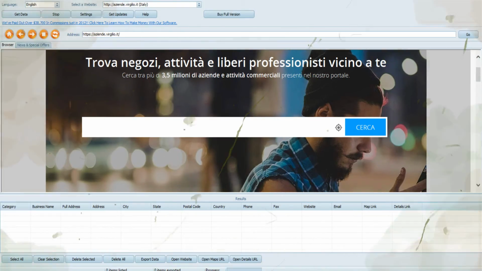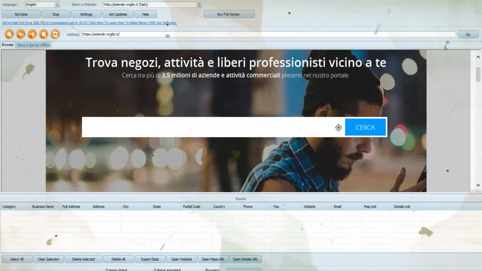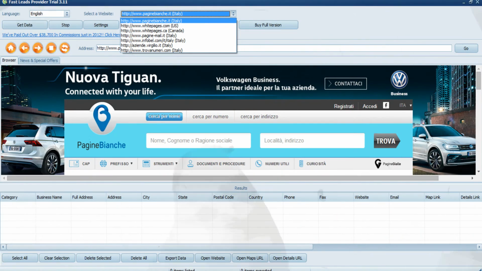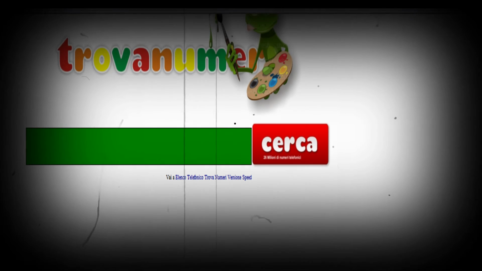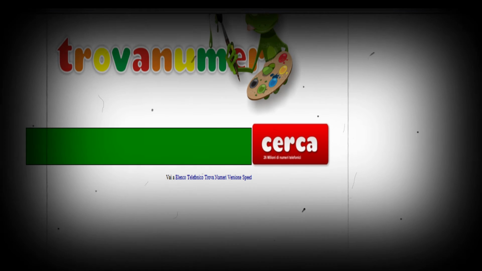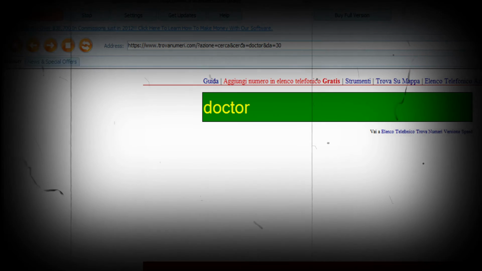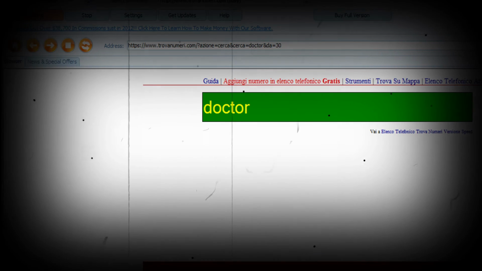With our application you can create 100% customizable searches in a browser, so you can enjoy all the features of each target site. Just enter a category and location, then do a search, and when you get the first page of data, click the Get Data button and the rest is magic.